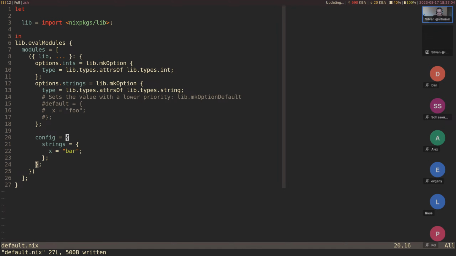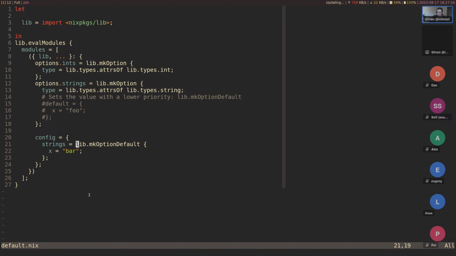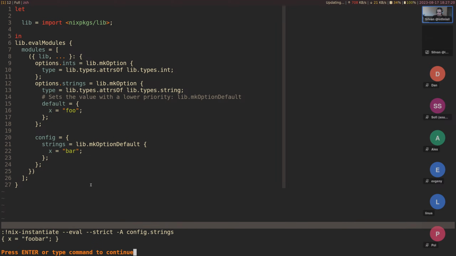So we can kind of work around this by doing lib.mkOptionDefault here as well. Actually down here, lib.mkOptionDefault. And now if you do this, it still doesn't work. Oh, we don't have a default here. Like this. Okay, now it works. We have the same priority, 2 times mkOptionDefault.